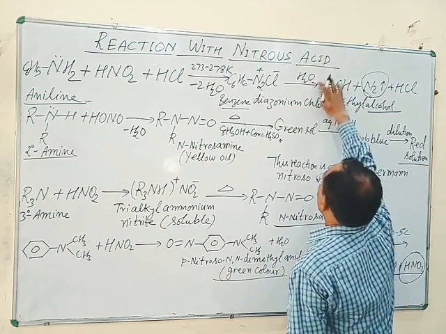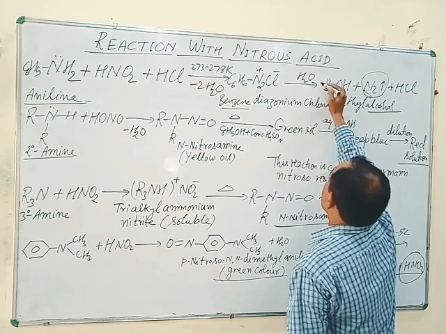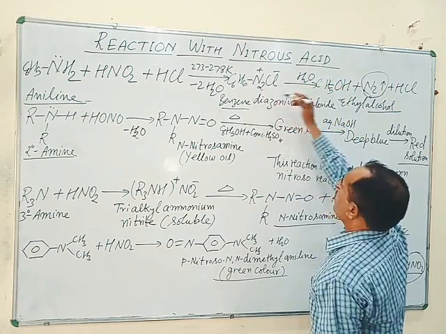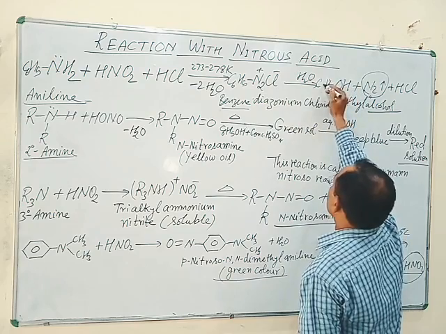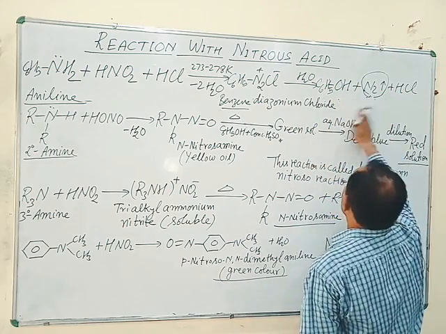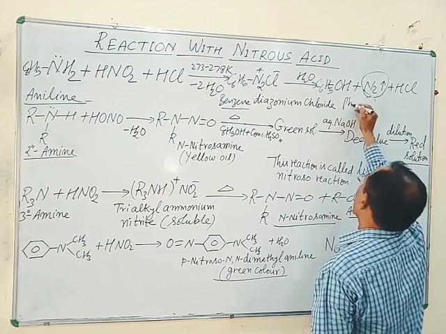On dilution with water, means when steam is passed over benzene diazonium chloride, phenol is obtained with the liberation of nitrogen gas.